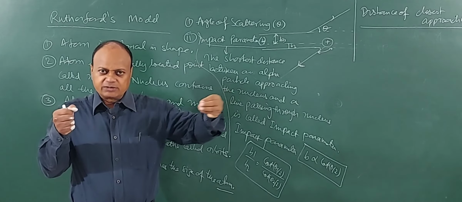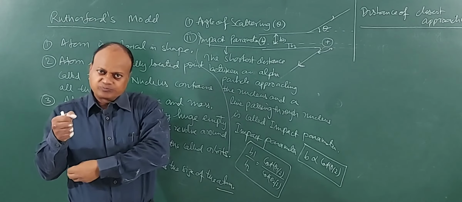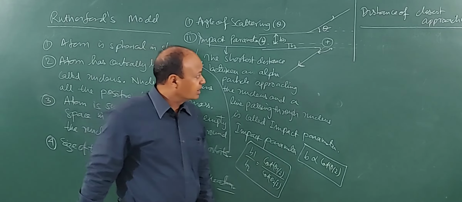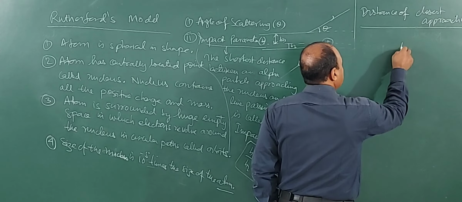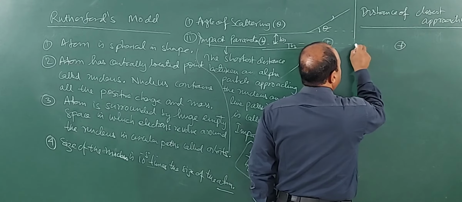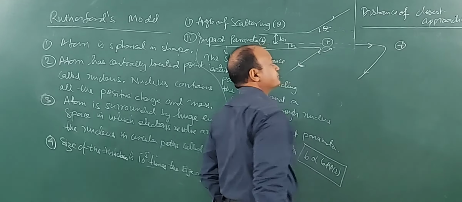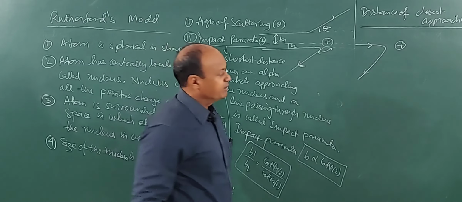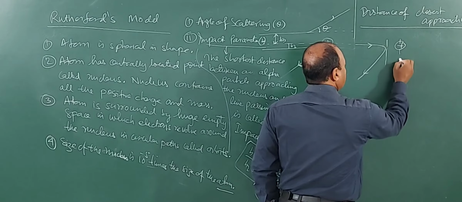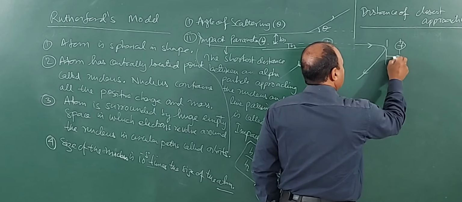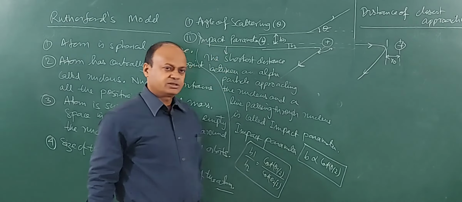Right? If it is going directly toward the nucleus, it will go back by 180 degree, or it will recoil at a certain angle. Either way, suppose the nucleus is here, an alpha particle went and then recoiled like this. Clear? So the minimum distance here between the nucleus and the alpha particle is called distance of closest approach.